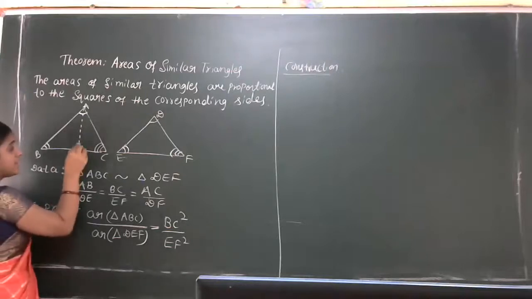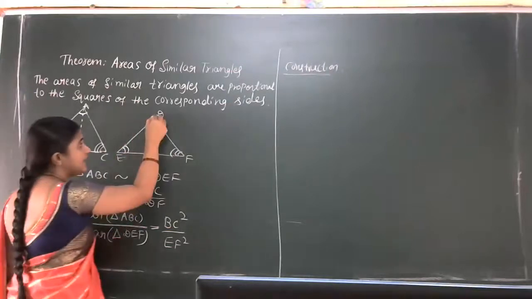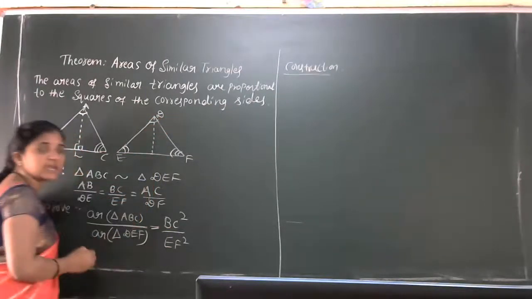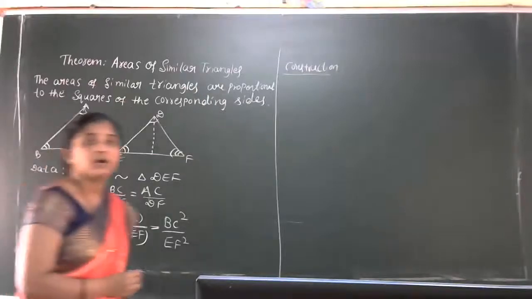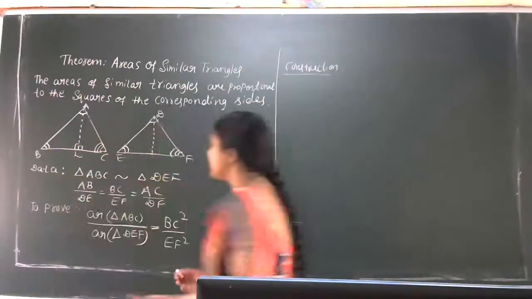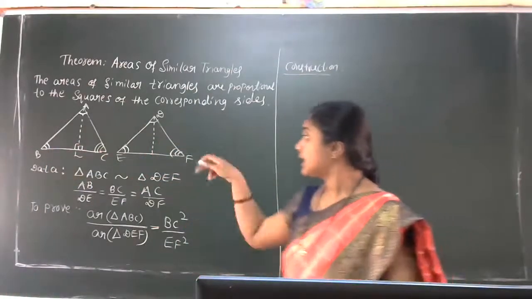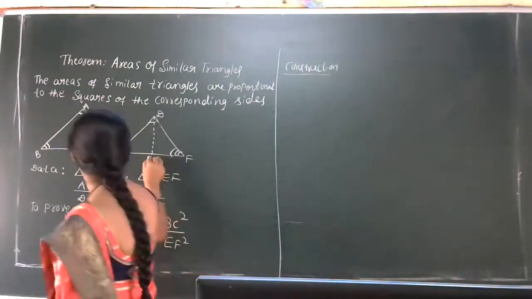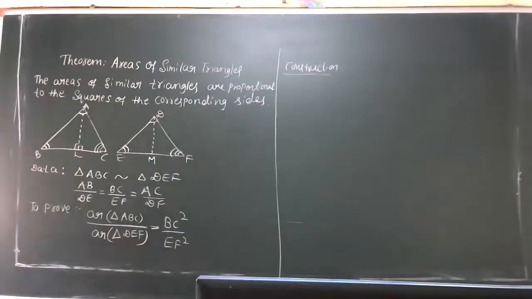AL perpendicular to BC, and in triangle DEF, which name will we take? Like AL perpendicular to BC, we will take DM. In the sharing part also the same naming is there, otherwise you will get confused.